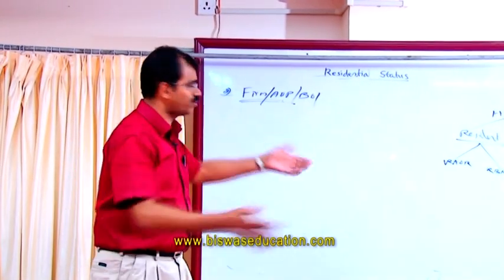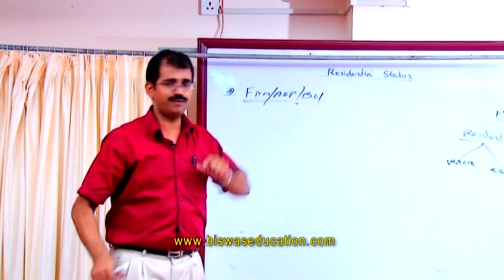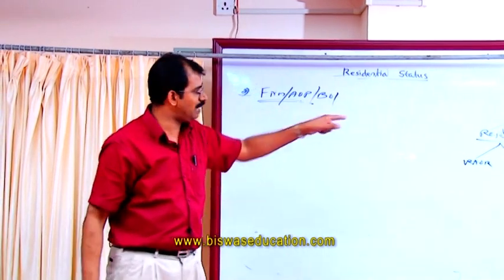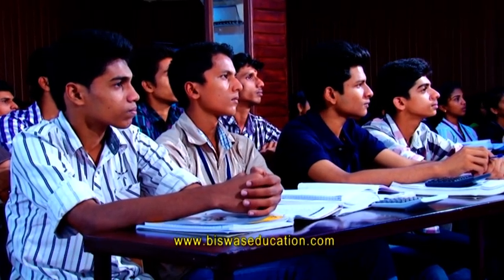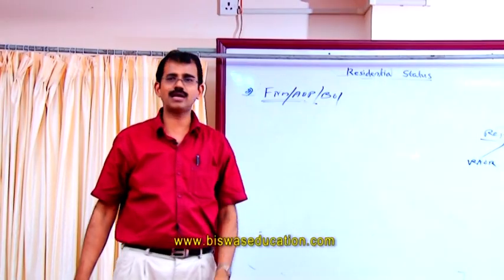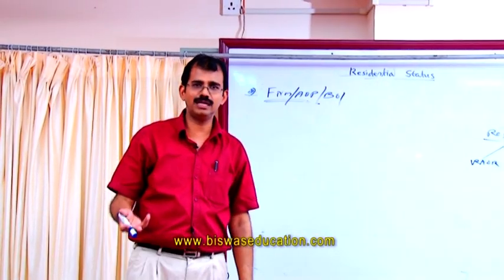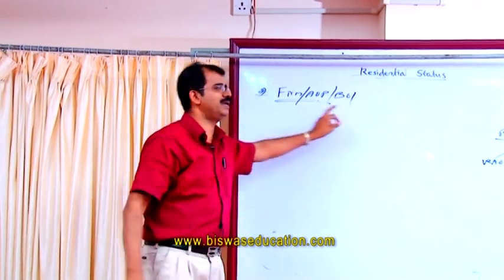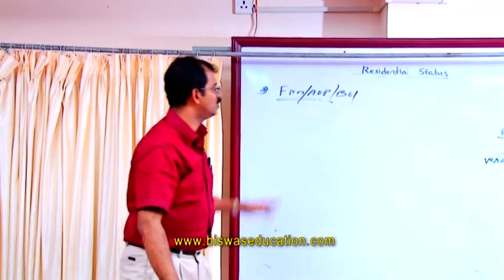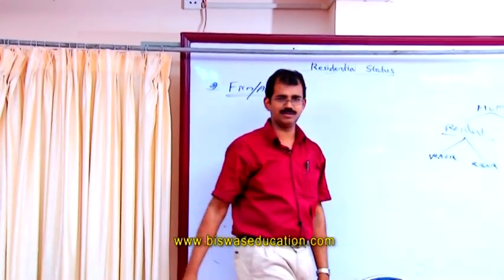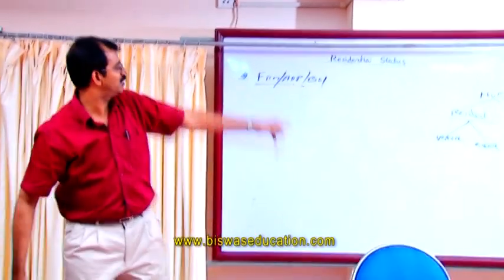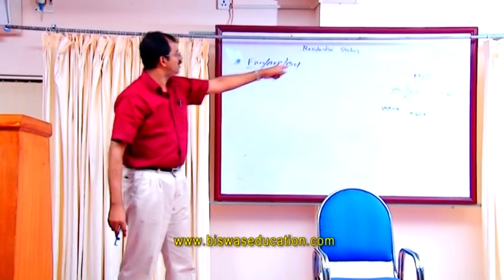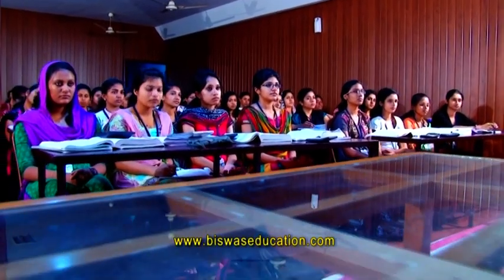Then why couldn't I say it together? No. In the case of HUF, we are subdividing residential status. If HUF is a resident, we subdivide it into resident and ordinarily resident and resident but not ordinarily resident. But in the case of firm, AOP and BOI, we are not doing this subclassification. That is the only difference between this and that. Clear? How did we find in the case of HUF whether they are resident or not?